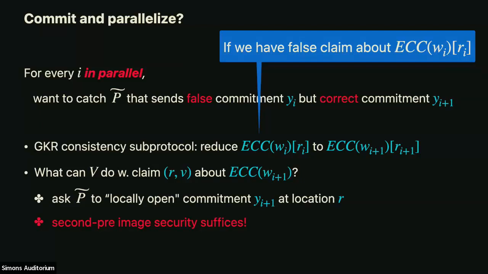Because you don't have these. Okay, so I haven't told you how we get these claims about the layers. Yes. So in GKR, I have to get the claim about the ith layer before I can proceed to layer i+1. So in some imaginary world, in order to show that one-way functions are necessary, which probably not, but let's say they are.